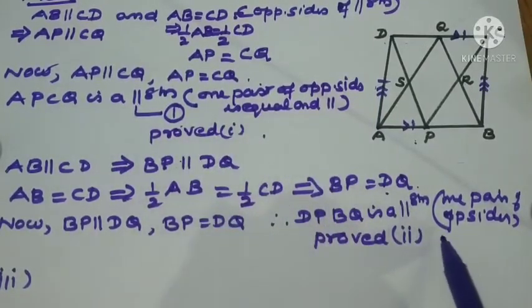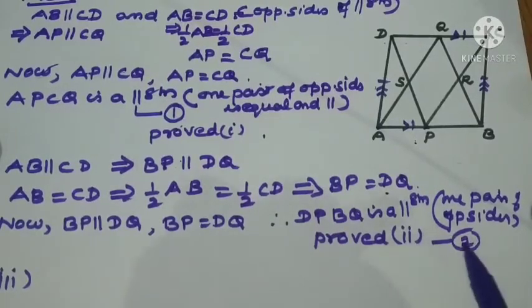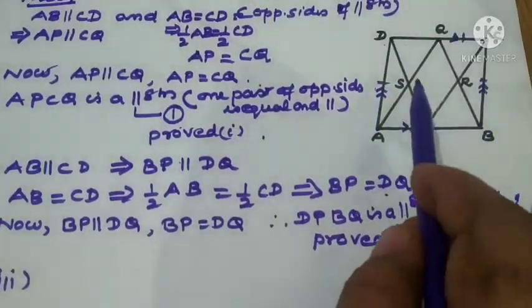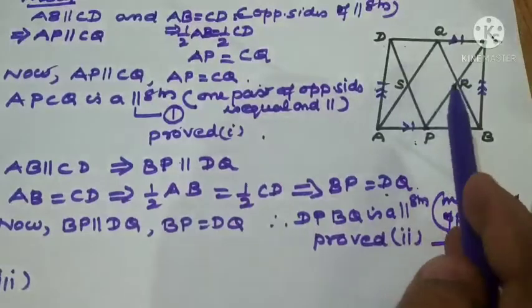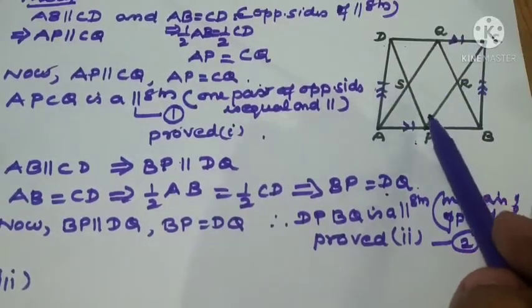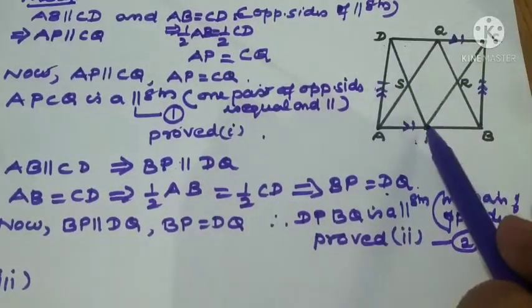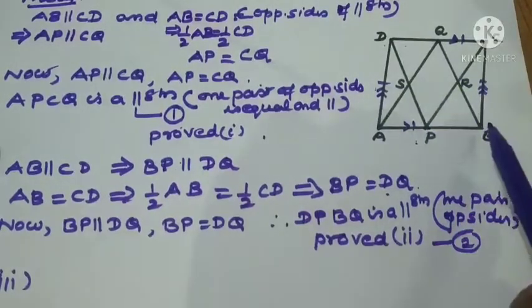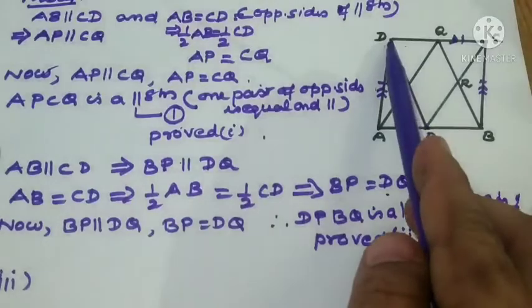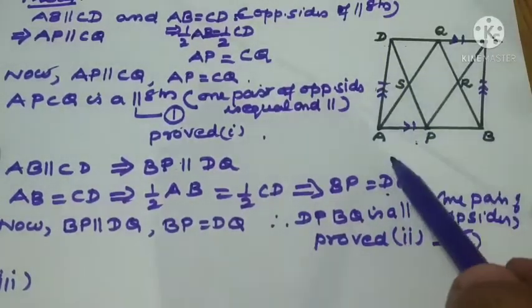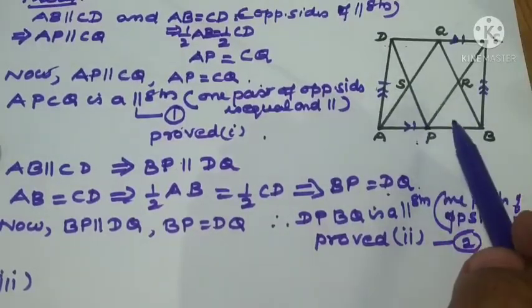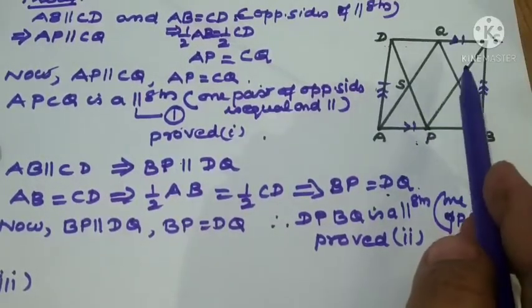Here equation 1 and here equation 2 also we will write. Now we have to prove that PSQR is a parallelogram. If you go for PS, it's a part of DP only, right? Again QR, it's a part of BQ only. Already we have proved DPBQ is a parallelogram. So what is the meaning of this? These two are parallel only. So PS is also parallel to QR.